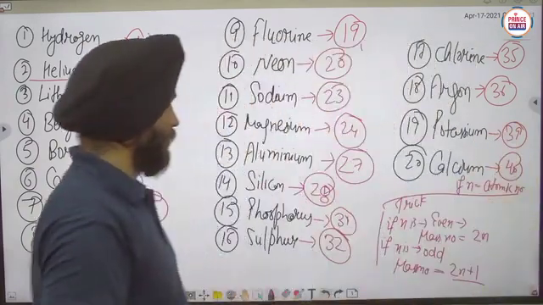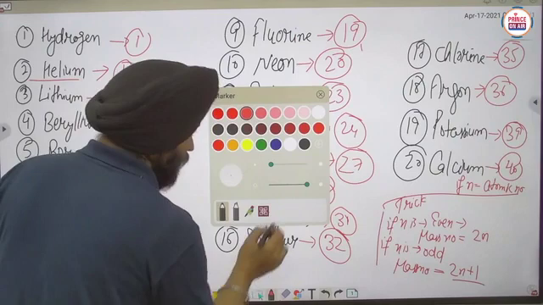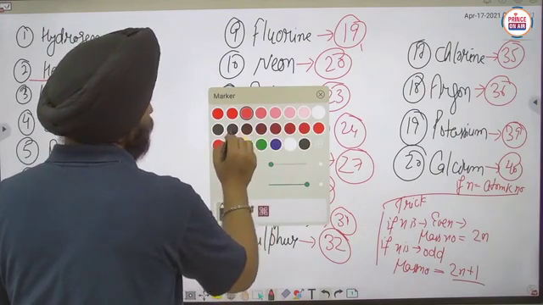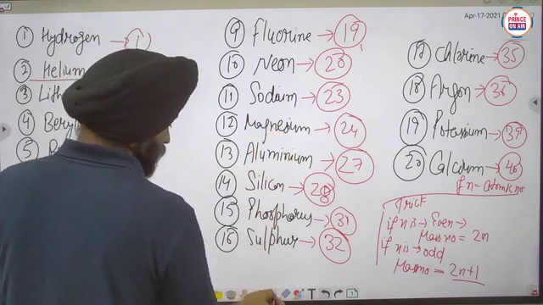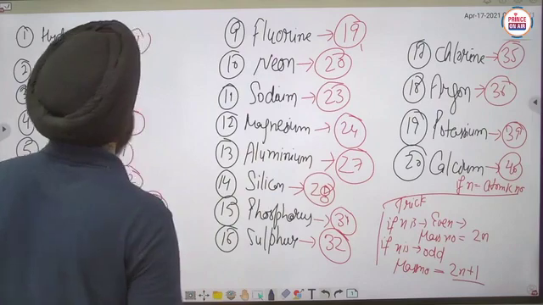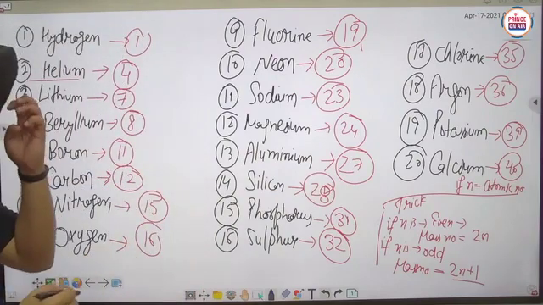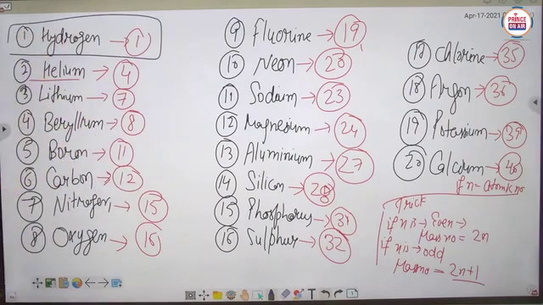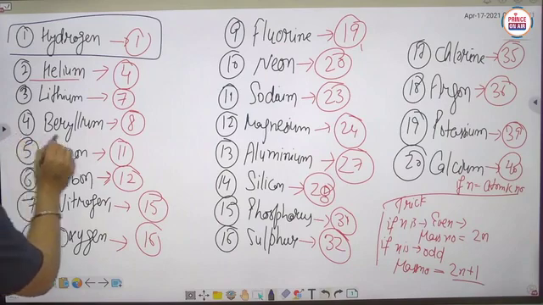But I told you four exceptions, which you have to memorize. So the first exception is that of hydrogen. Clear? The second exception is beryllium.